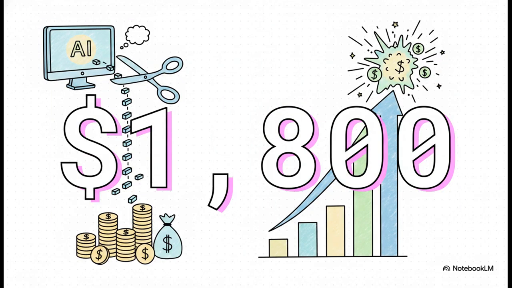And the ROI on this? It is absolutely staggering. $1,800. That is the massive return you can get by trimming just 400 tokens from a system prompt that executes 50,000 times a day on Claude 3.5 Sonnet. That's over $1,800 a month saved in raw input costs alone, and you're doing this without sacrificing an ounce of intelligence or accuracy in your AI's response. It really goes to show how microscopic edits produce massive financial impacts over time.